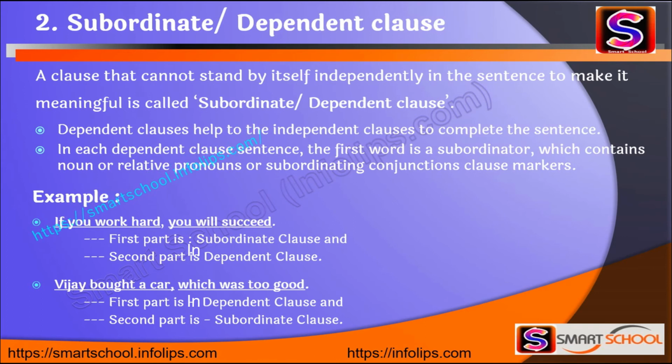Vijay bought a car which was too good. So again there are two small parts. First one is "Vijay bought a car" and second one is "which was too good". The first part is the independent clause, that is, Vijay bought a car. The second part is the subordinate clause. So we have to check the sentence, then see the priority of the clause, and according to that you can decide which one is the dependent and independent clause.